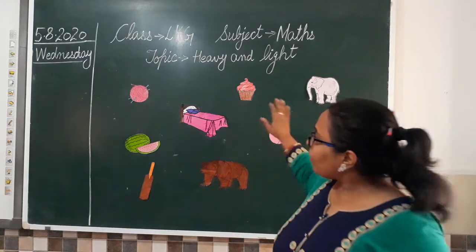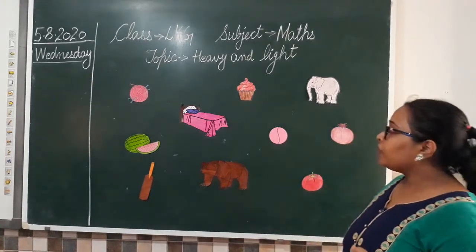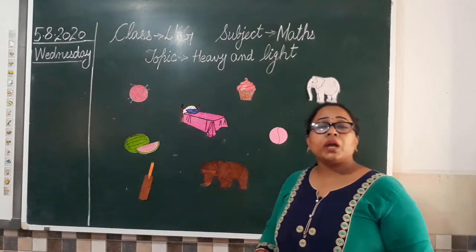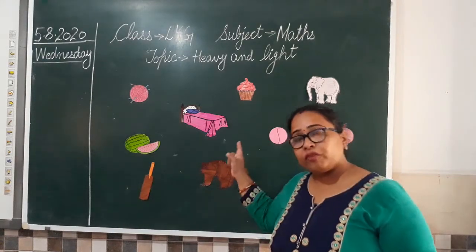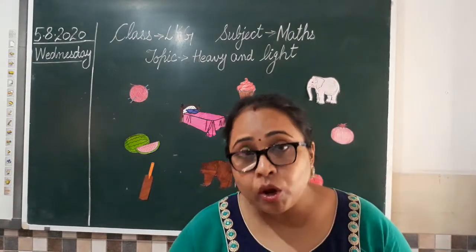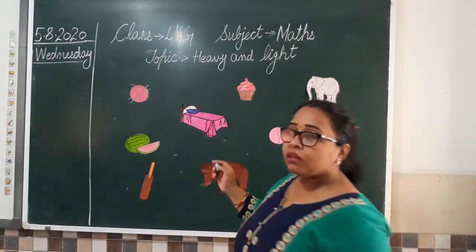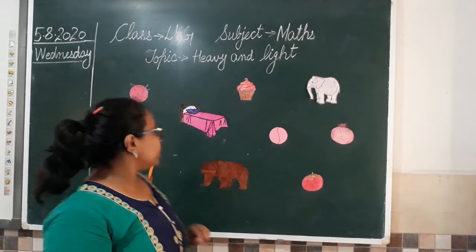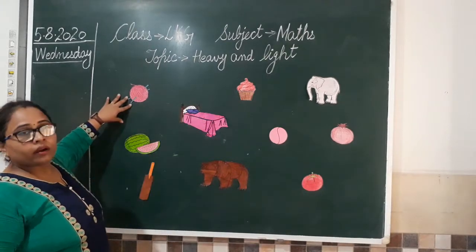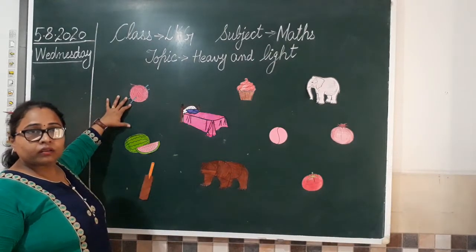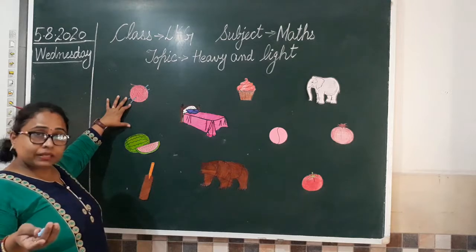So let us revise these things which are heavy. So what we are going to do? We are going to circle the heavy objects here. Ab jo heavy objects lagenge hum unko circle karne waale hain. So let's begin one by one with all the objects. So we have a wool yarn. Is it heavy? No. Aap pick kar sakte ho?